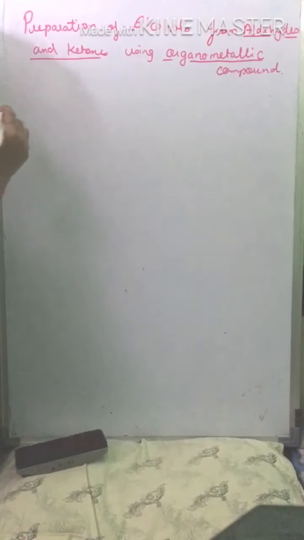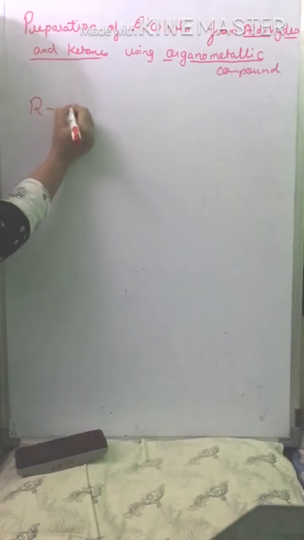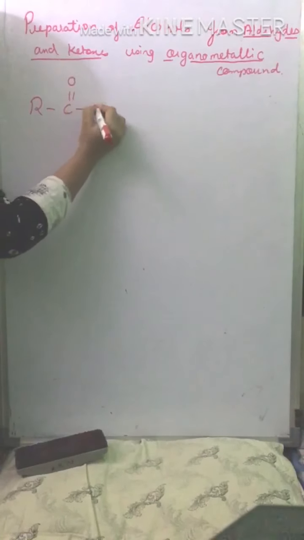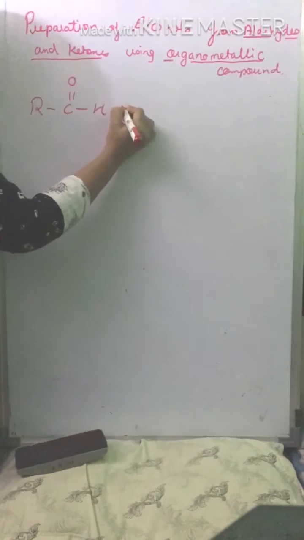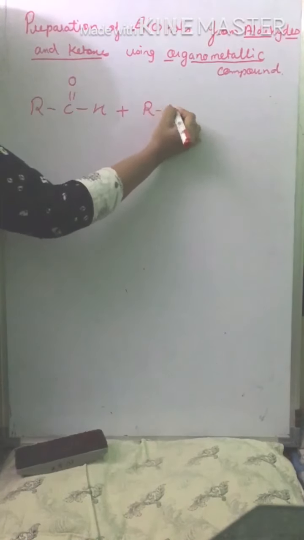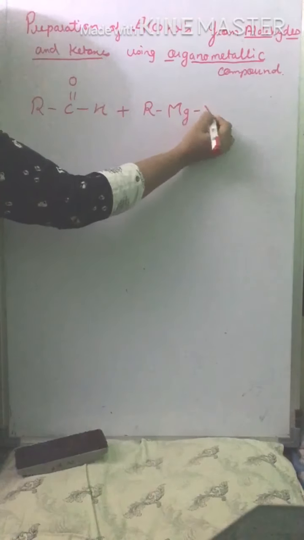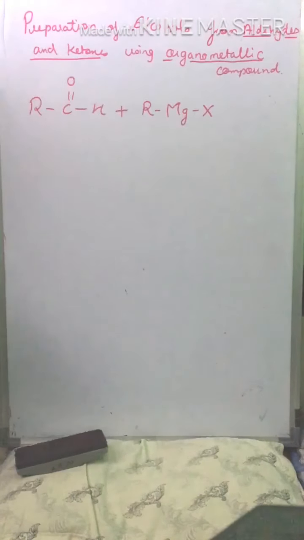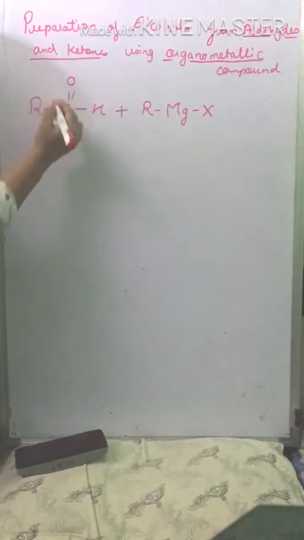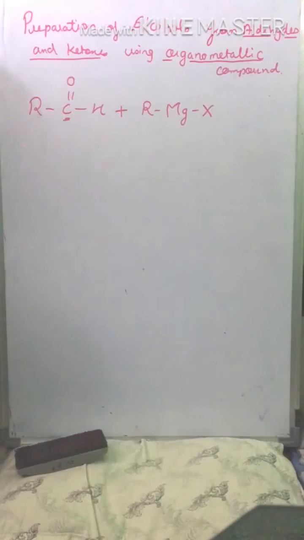Now let us consider a general mechanism. Both aldehydes and ketones, as I have said earlier, share a similarity, that is the carbonyl group. Consider any aldehyde which is reacting with any Grignard reagent. We can see this carbon of the aldehyde is attached to the oxygen. Oxygen is highly electronegative.